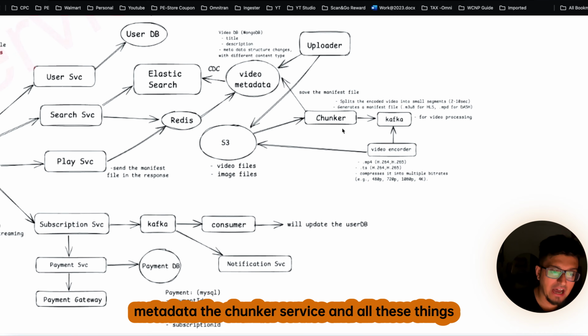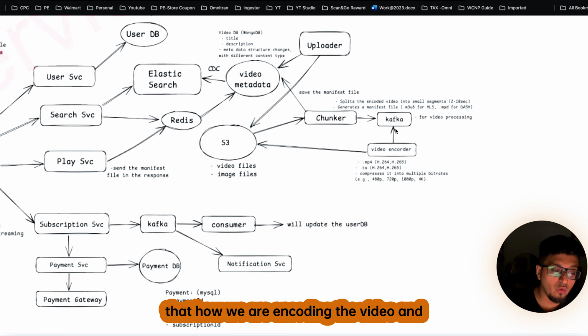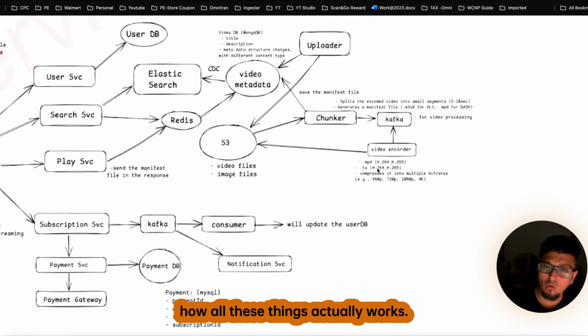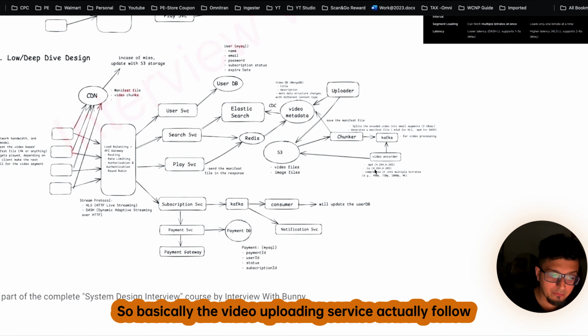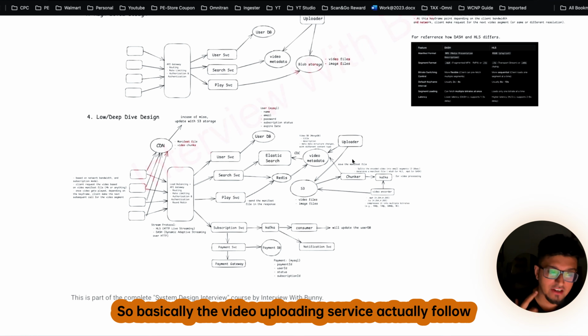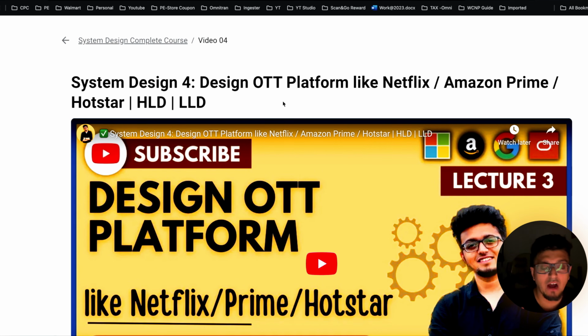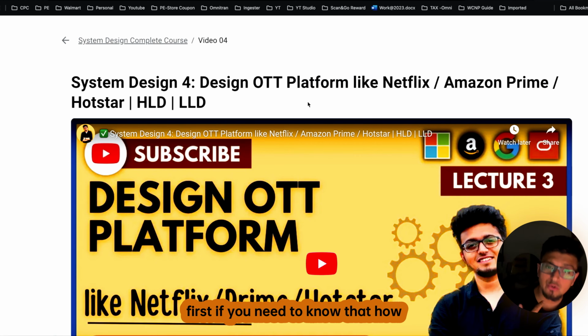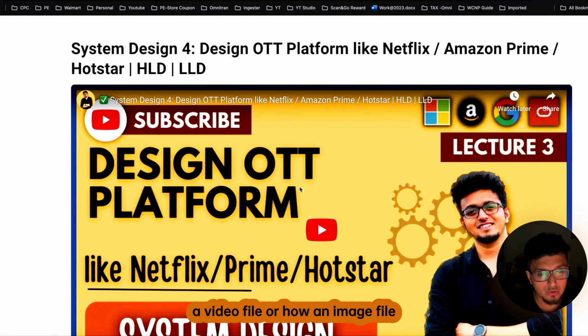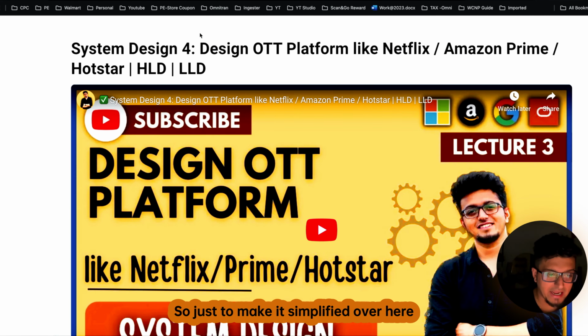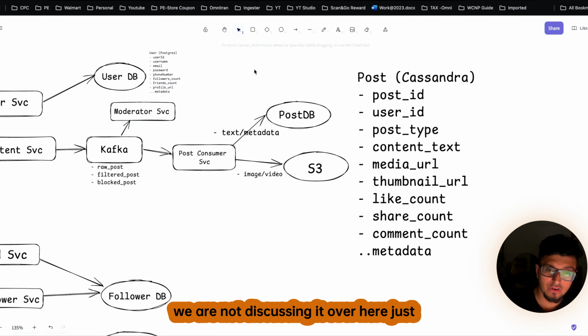Here you can see we have the video metadata, the chunker service, and all these things, showing how we are encoding the video and how all these things actually work. So basically the video uploading service follows the same architecture that we discussed in our OTT platform. So feel free to go through that video first if you need to know how a video file or an image file gets uploaded in the backend. Just to keep it simple, we are not discussing it over here.